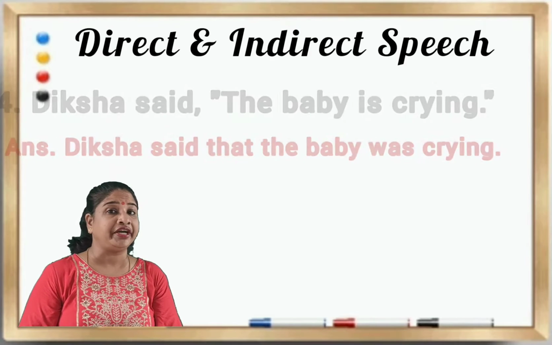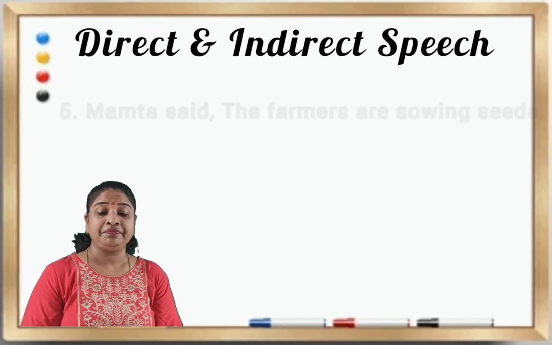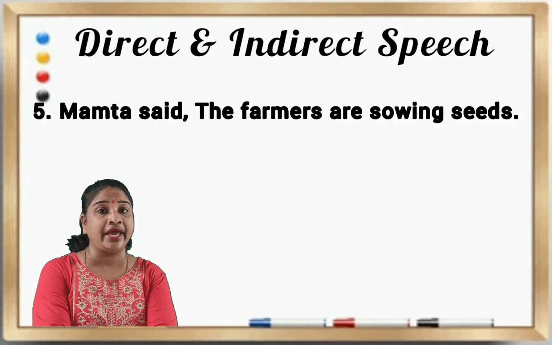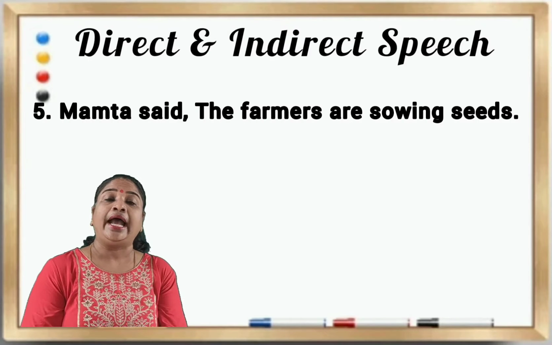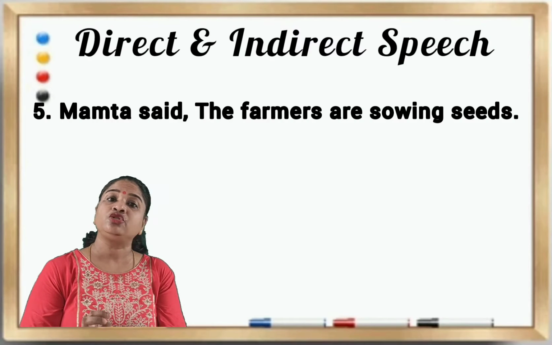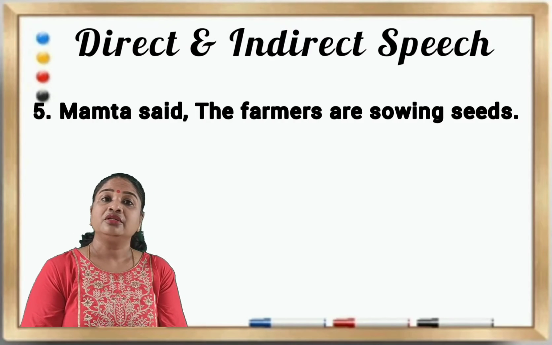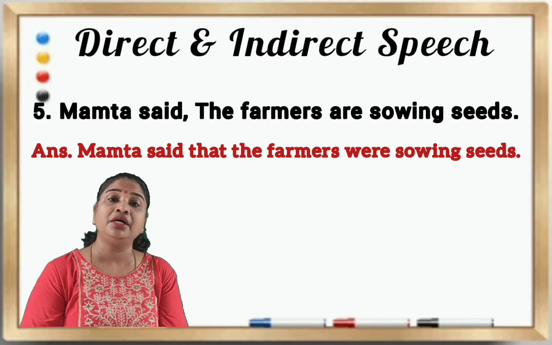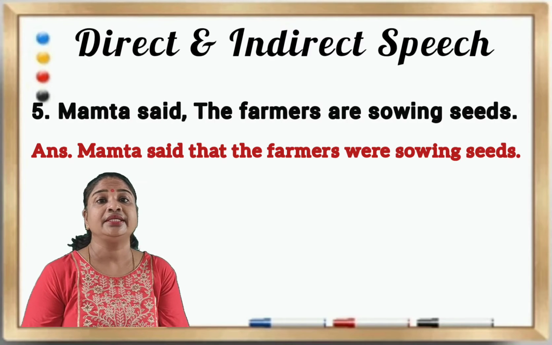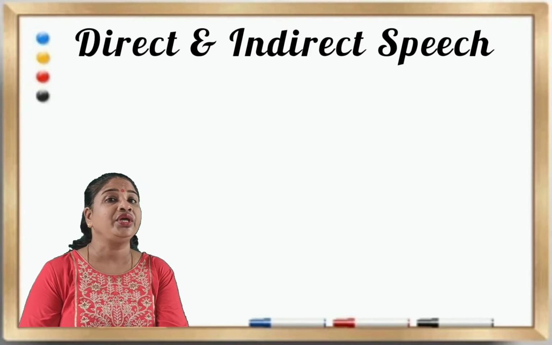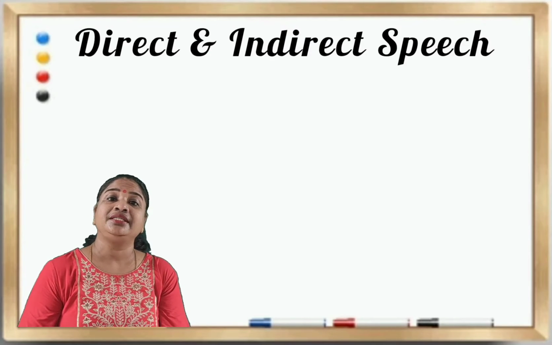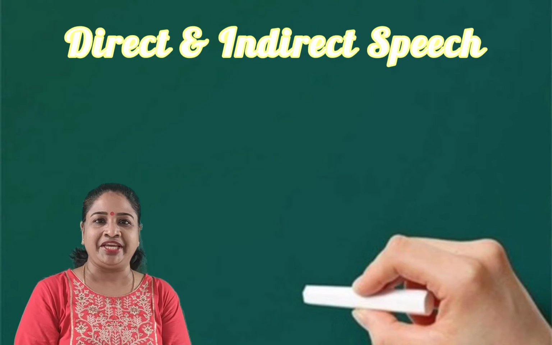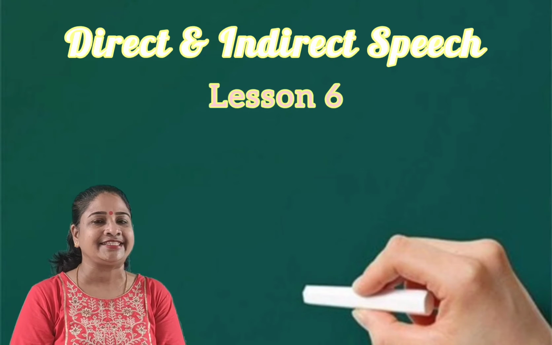And then coming to the final one, Mamta said, the farmers are sowing seeds. Here again you have the word are, and as you already know, it's going to change into the word were. So the answer, Mamta said the farmers were sowing seeds. With that, we come to the end of the discussion on the answers. So let's begin lesson 6.